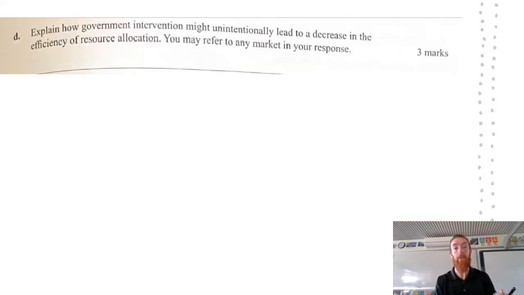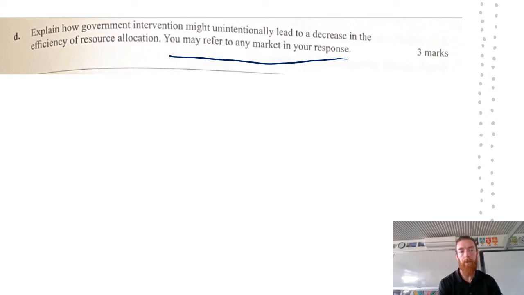And then for our very last question, a question that we all expected would be on this exam, so hopefully you were 100% prepared for it. Explain how government intervention may have unintentionally led to a decrease in the efficiency in resource allocation and refer to any market in your response. So because of that, we don't have to refer to the market for sugar as was coming up in previous questions. We can refer to any market that we want.